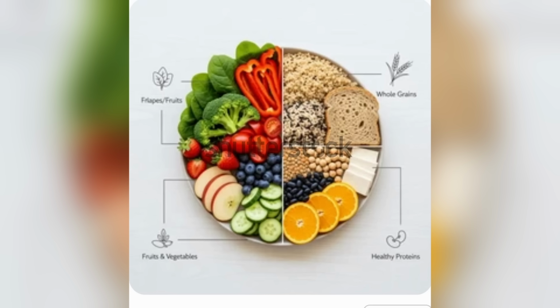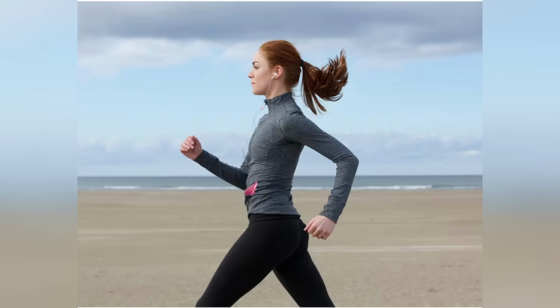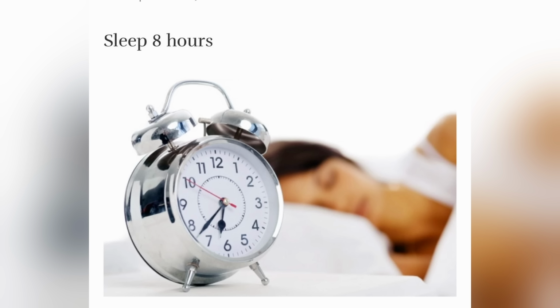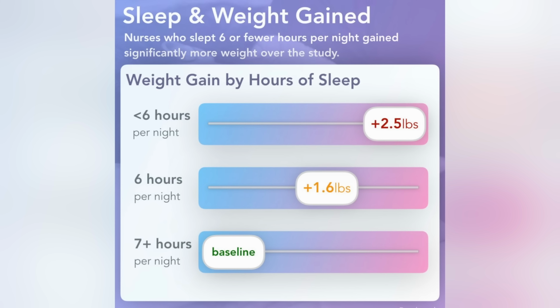Apart from these, you should move, meaning you should exercise. Either do a brisk walk for at least 15 to 20 minutes per day, 5 days in a week, or choose cycling, swimming, running, or any other aerobic activities. You should also sleep at least 8 hours a day, because alteration in sleep itself can indirectly lead to obesity.